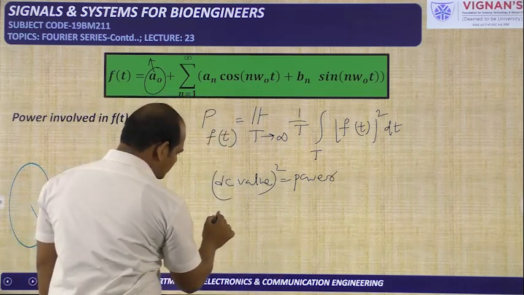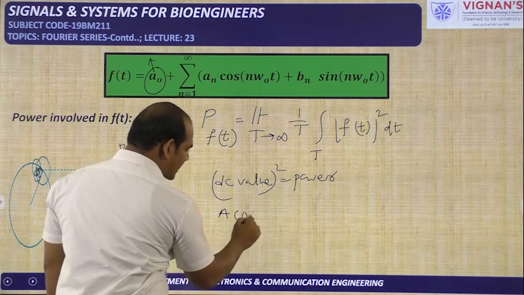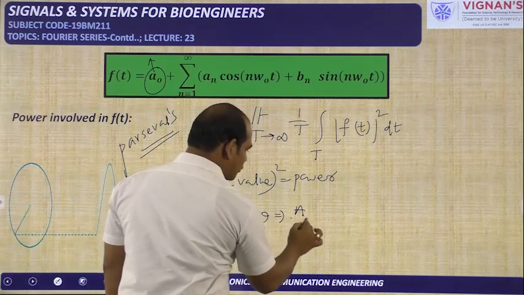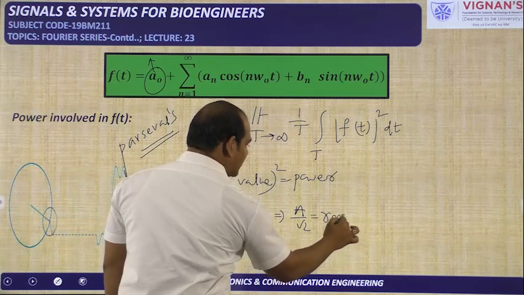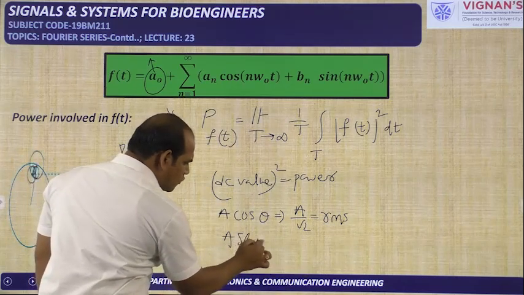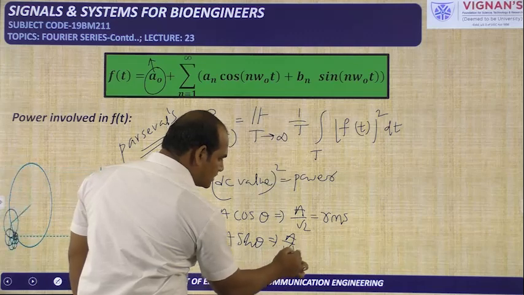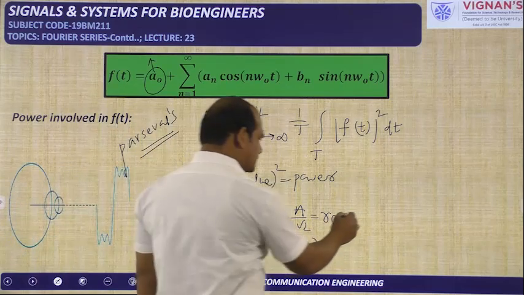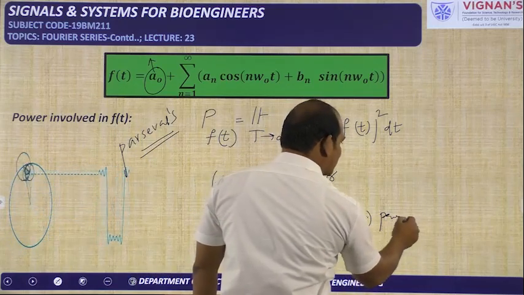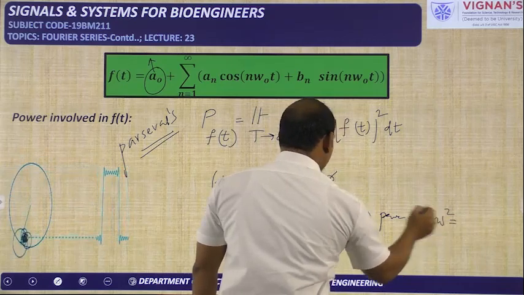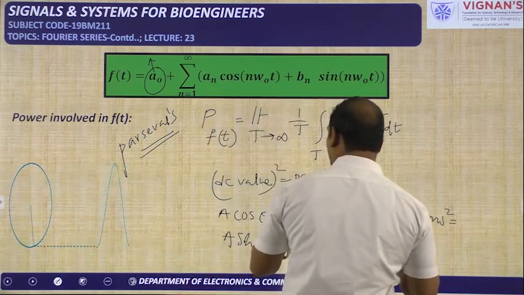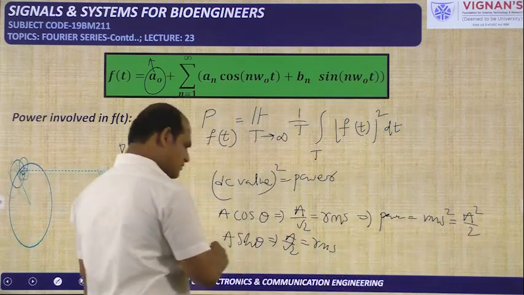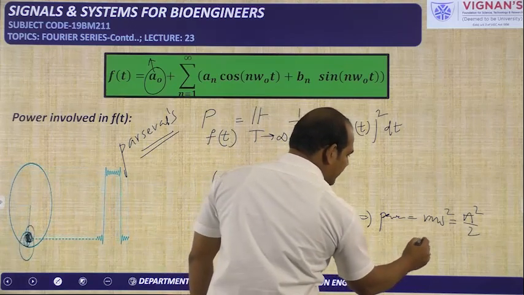And next, for example, A cos theta is there. What is the RMS value of this particular signal? A cos theta means A by root 2. This is the RMS value. A sin theta, what is the RMS value? A by root 2. These are the RMS values available in A cos theta and A sin theta. What is the power? Power means RMS square. That means the power involved in this particular signal is RMS square, means A square by 2 you will get, and the power involved in the A sin theta is also A square by 2 only.